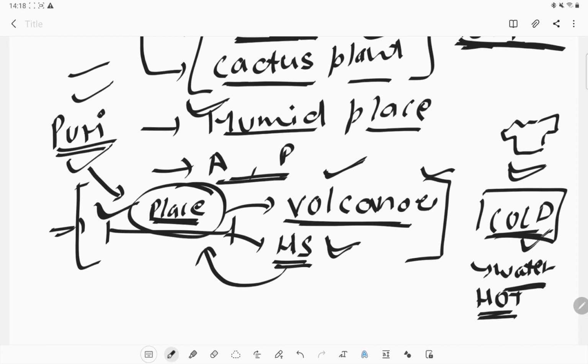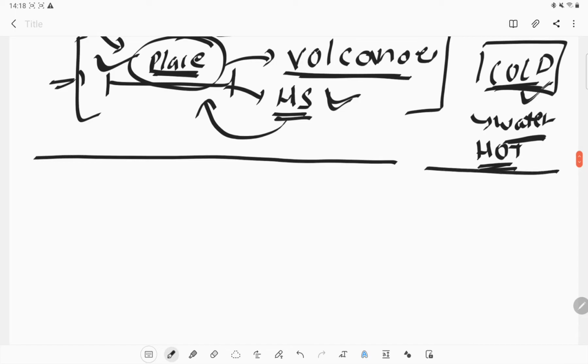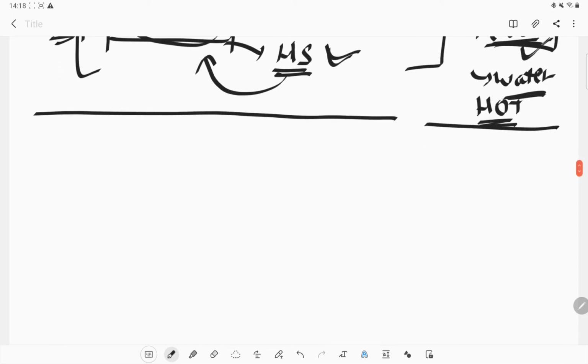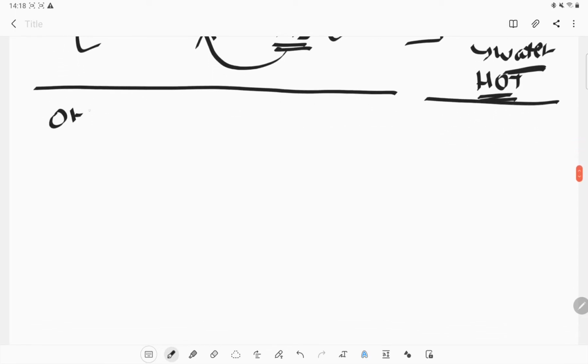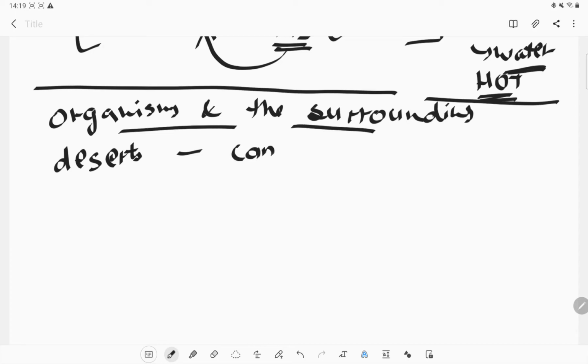Okay, so what kind of modification an animal requires, we will focus on in this chapter. Okay, so first we will talk about the organisms and the surroundings where they live. Like for example, if we take an example of a desert, what kind of animals are present in the desert? The camels. You must have seen camels more often.